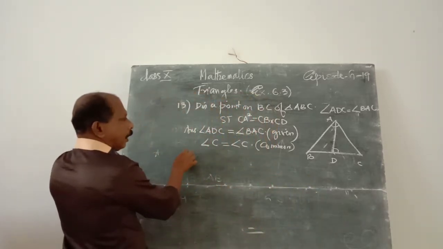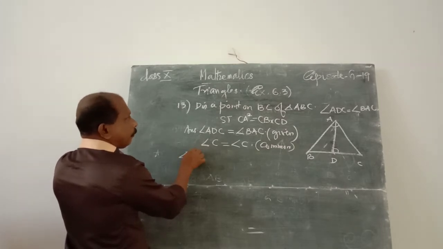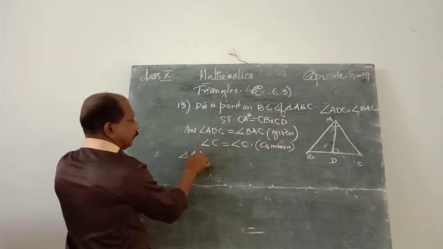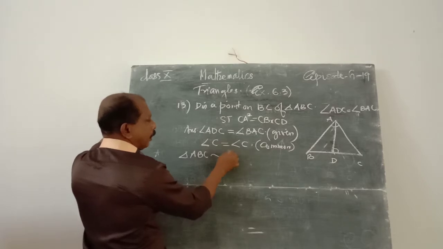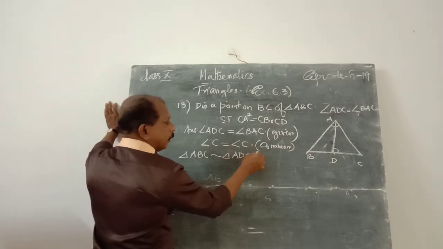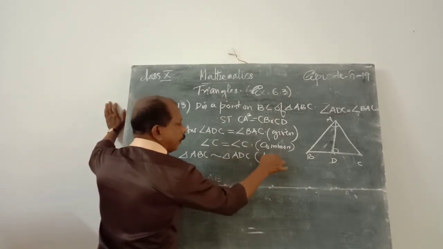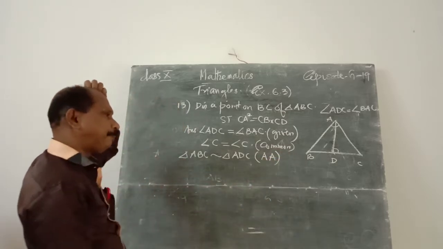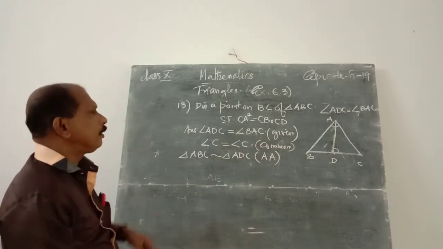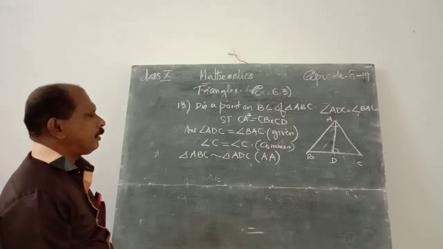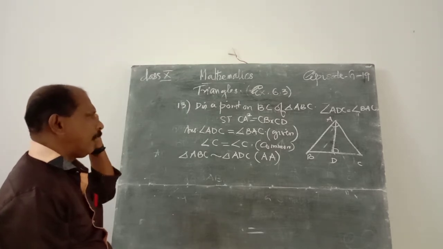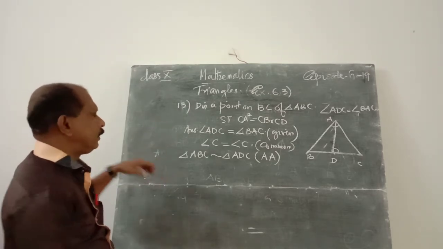Therefore, triangle ABC is similar to triangle ADC. That is angle criteria of similarity. Then the third side of triangle ABC is AC.